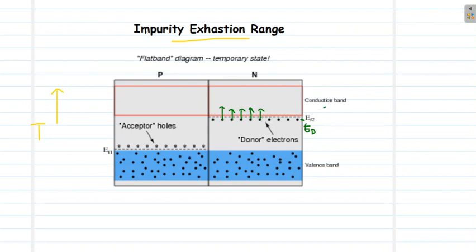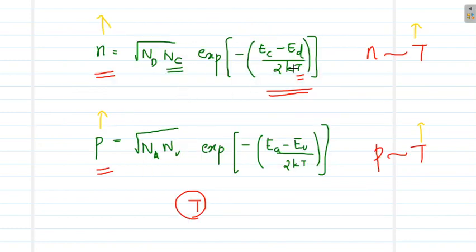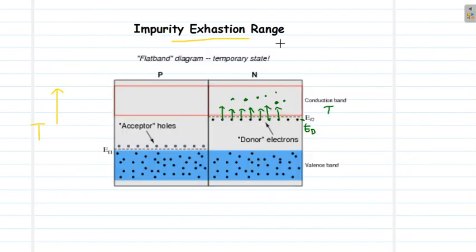So suppose at a particular temperature T, some of the electrons will be in the conduction band conducting, and as temperature increases, more electrons from the donor level will move into the conduction range, starting conduction. So that will depend on this equation. As temperature increases, electron concentration and hole concentration will increase.